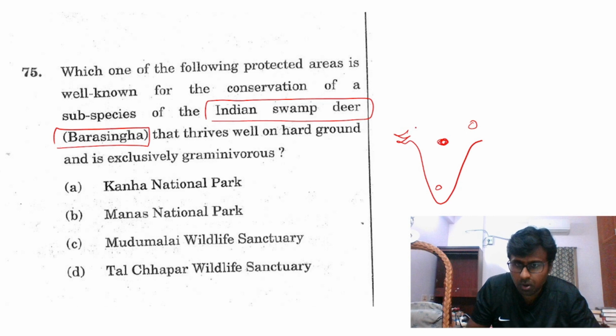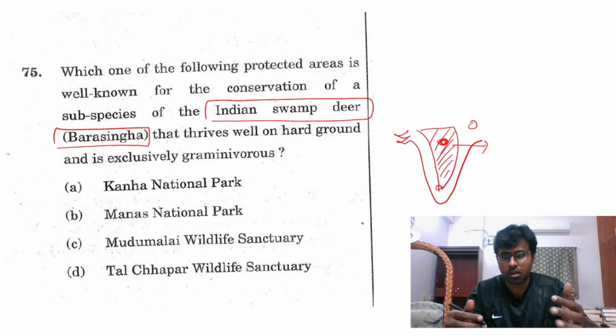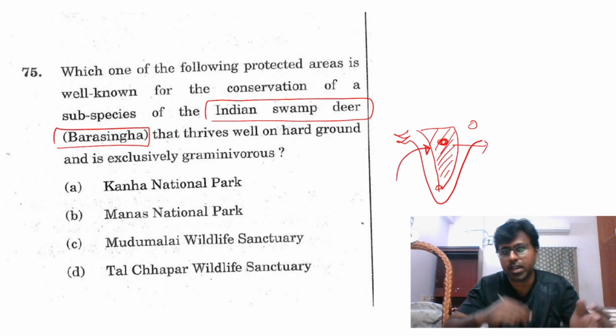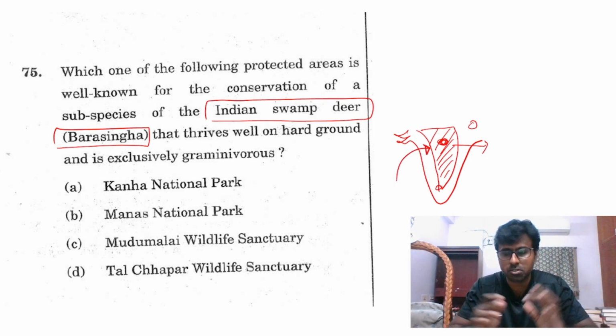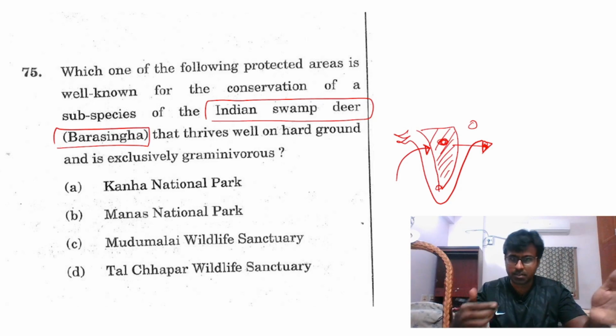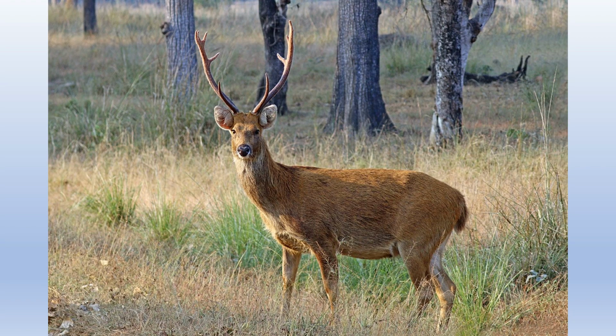See, in the whole of India, this area is kind of deciduous, and rainfall is very less, because it is in the rain shadow region. This region happens to be a less rainfall area, and if you see, Kanha is here. So Barasingha, Indian swamp deer, should be in, or exclusively is in, this area.